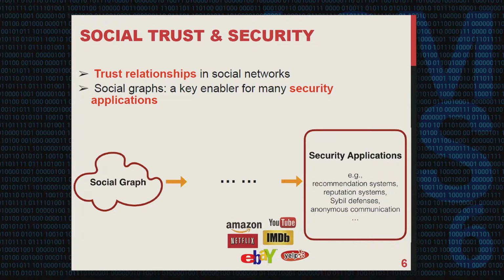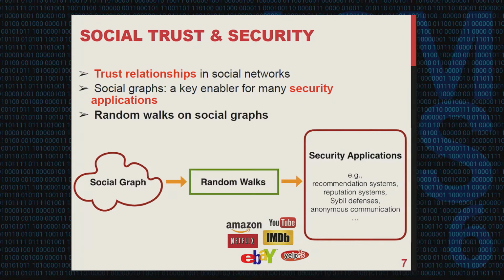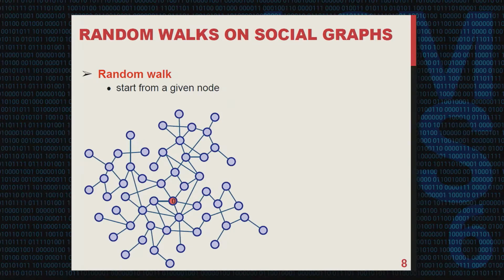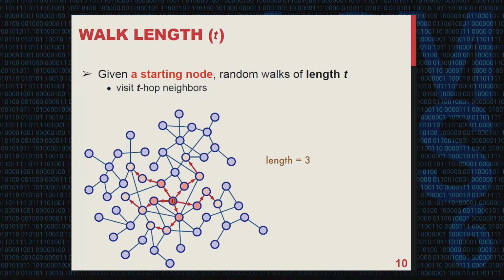Among the design of these applications, a very important approach used is to perform random walks on social graphs. What is a random walk? Here we give an illustration. This is a social graph with the starting node marked in red. A random walk initiated from this starting node will randomly pick one of its links and jump to the next node at each step. Here is an example of a random walk of length 3.